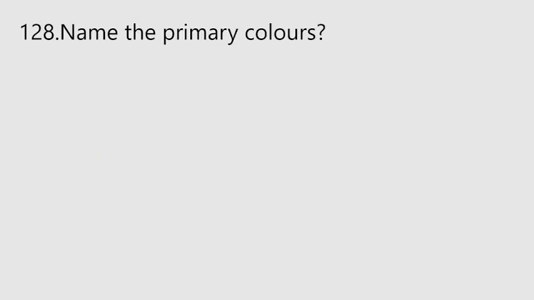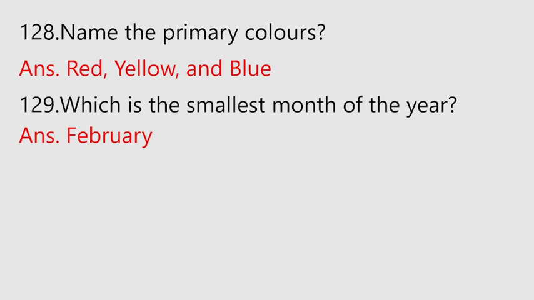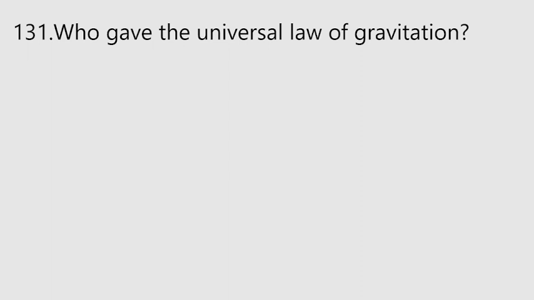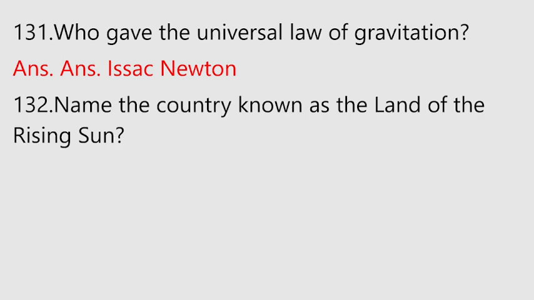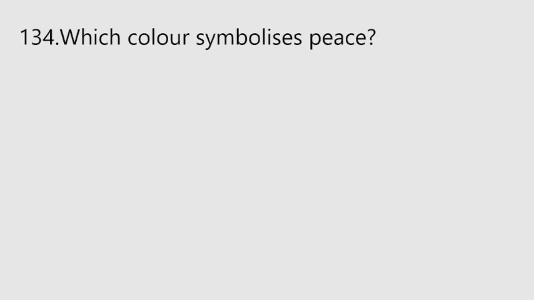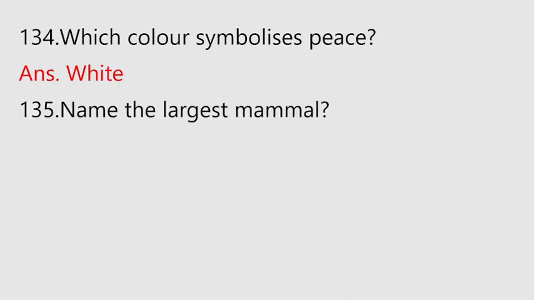7 continents. Name the primary colors. Red, yellow and blue. Which is the smallest month of the year? February. Name the house made of ice. Igloo. Who gave the universal law of gravitation? Sir Isaac Newton. Name the country known as land of rising sun. Japan. What is the capital of England? London. Which color symbolizes peace? White. Name the largest mammal.